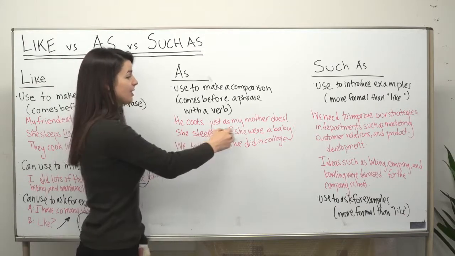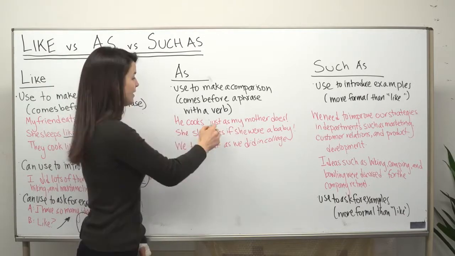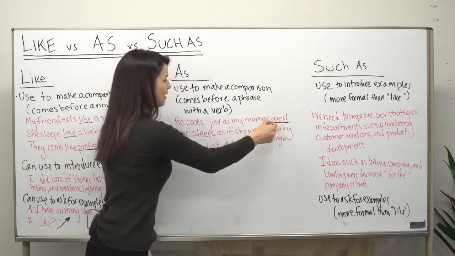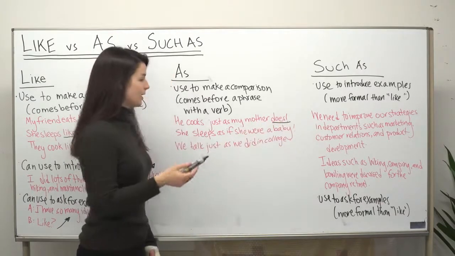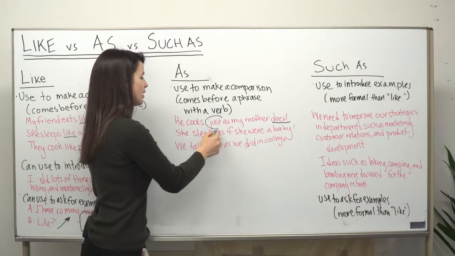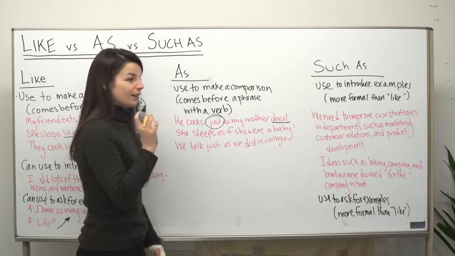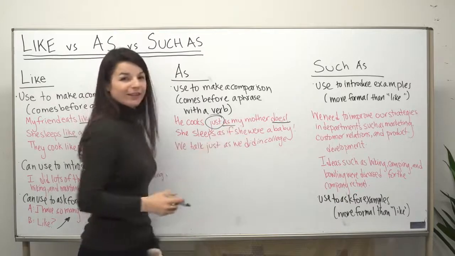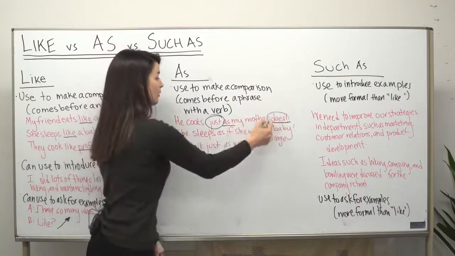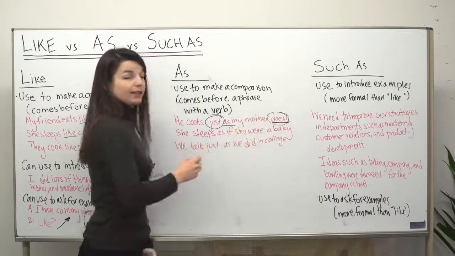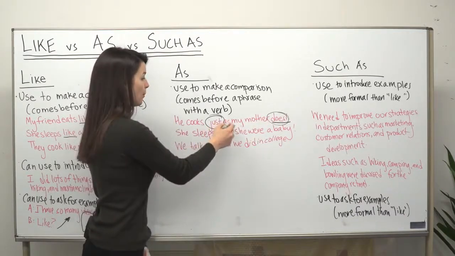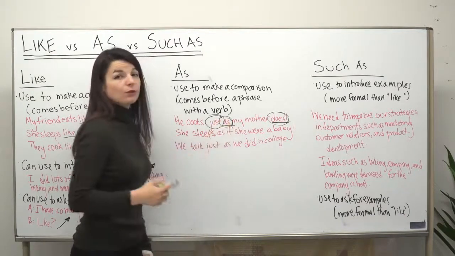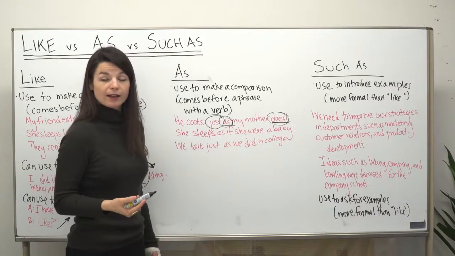He cooks just as my mother does. So here, I have a verb at the end of this sentence, just as my mother does. Just is kind of an emphasis word. It's showing that it's exactly the same as my mother does. So here, because I have a verb in the part of the sentence that follows my comparison word, I need to use as. As is the correct choice here.